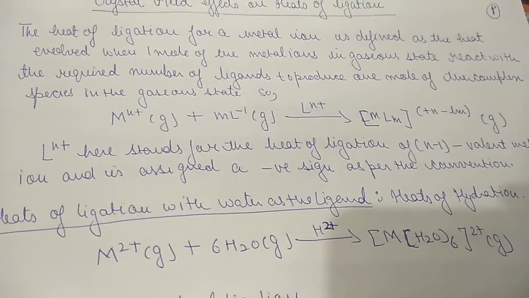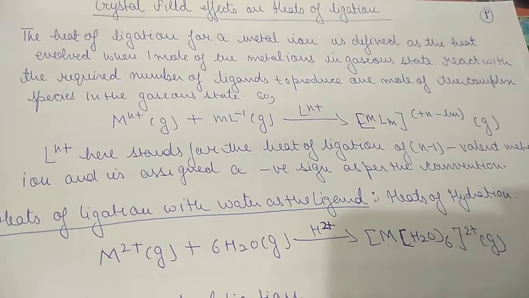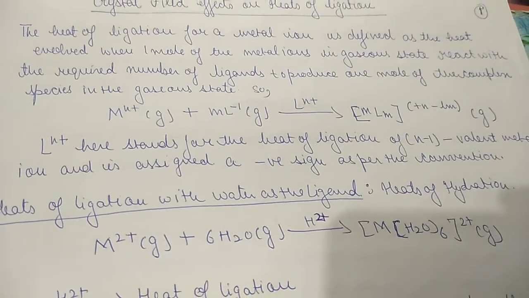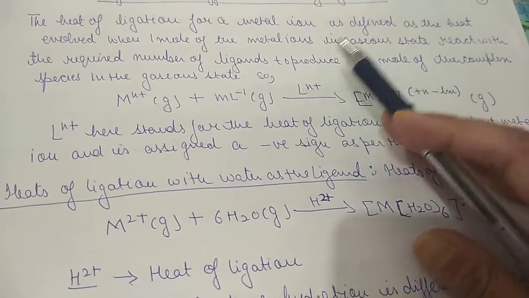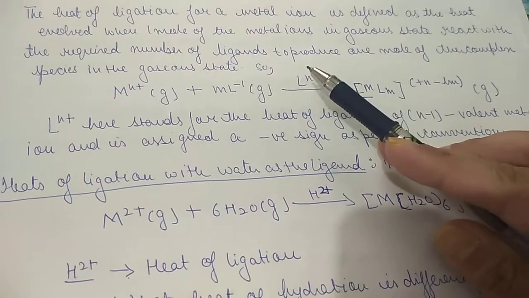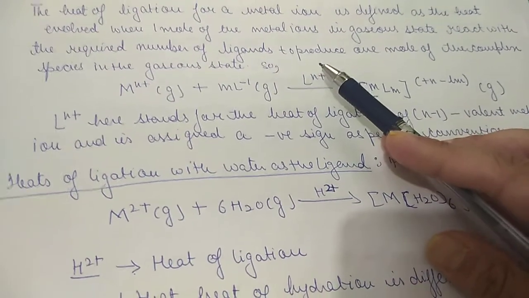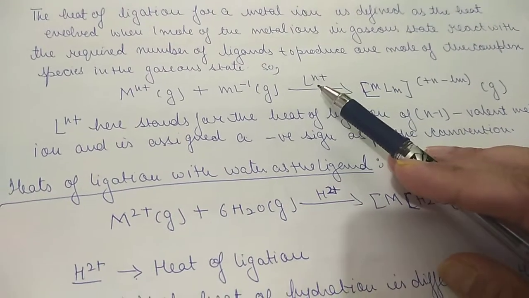So here we will do crystal field effects on the heats of ligation. The heat of ligation for a metal ion, what is heat of ligation? It is defined as the heat evolved when 1 mole of the metal ions in gaseous state react with the required number of ligands to produce 1 mole of the complex species in the gaseous state.